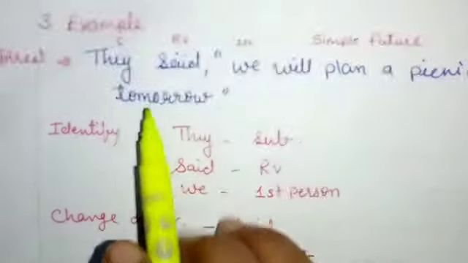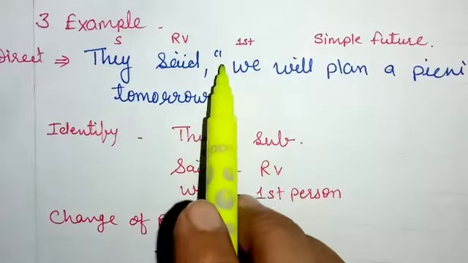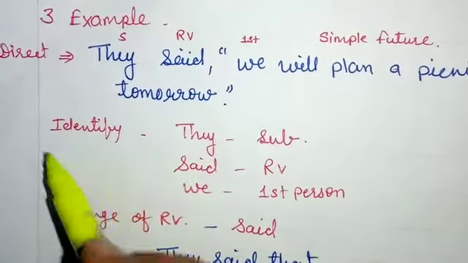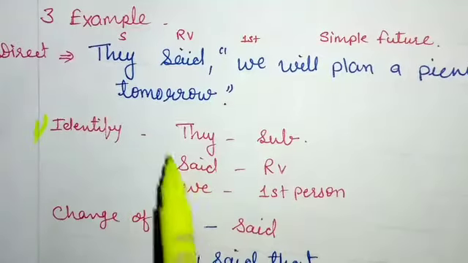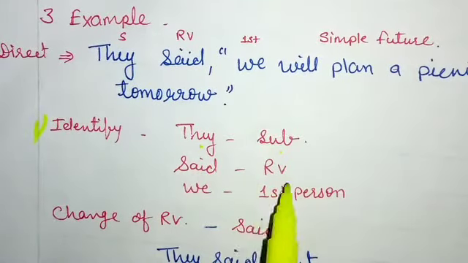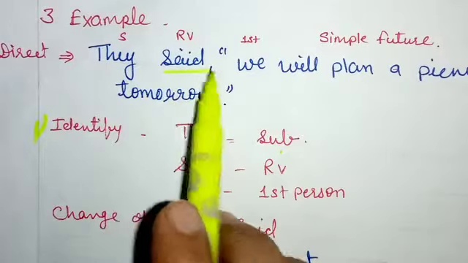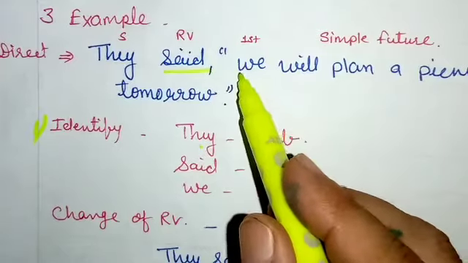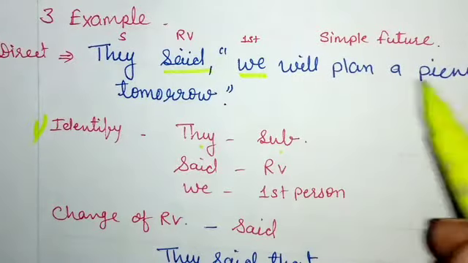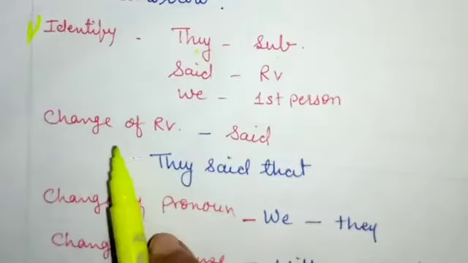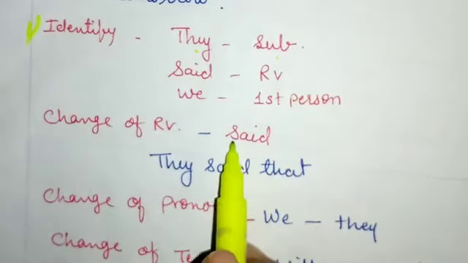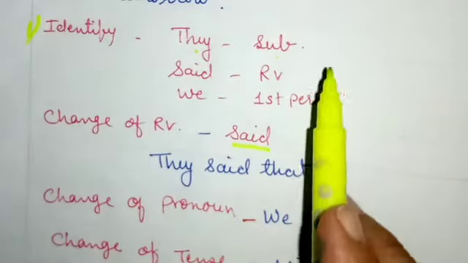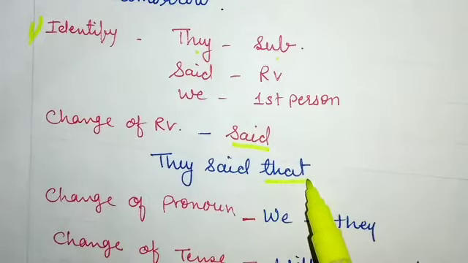Now see the next example. They said, "We will plan a picnic tomorrow." See here, the first step is to identify. The subject is they and said is the reporting verb. Here we don't have any object. Then in the quotation, we is the first person and the sentence is given in simple future tense. Okay. The reporting verb said will remain the same. So the sentence will be: they said that. The comma and inverted commas will be removed and in place of them we will apply that.